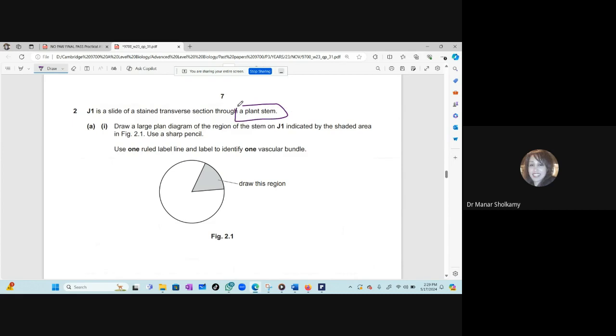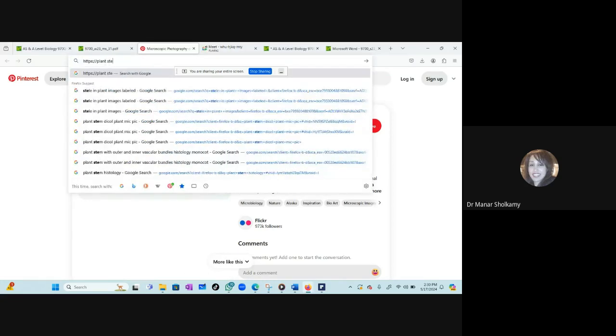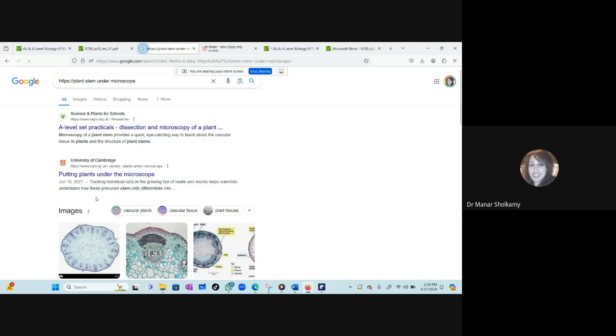Now, you are at home and you want to practice question 2. You can easily go to the internet and search for it. You will write in your search engine, I want plant stem under microscope. Good, because I want to practice paper 3 before the exam. You will get a lot of images.